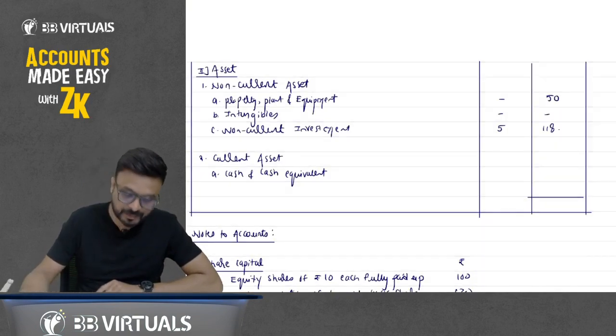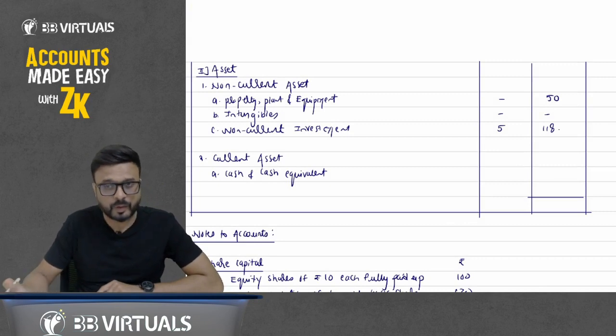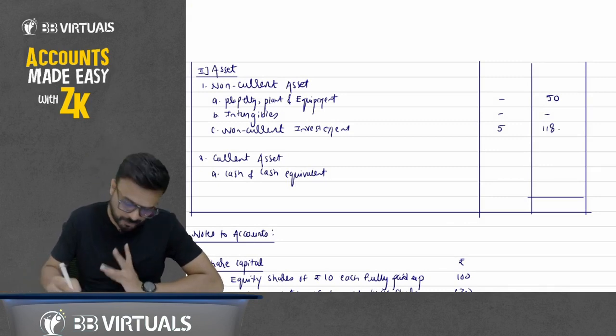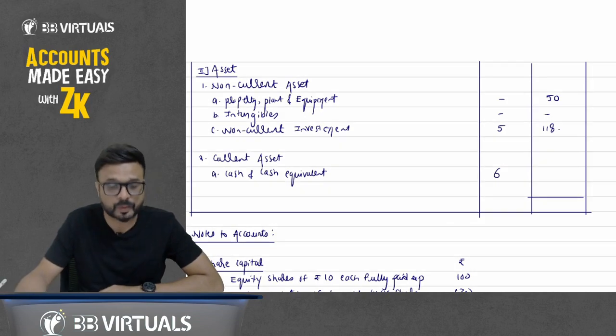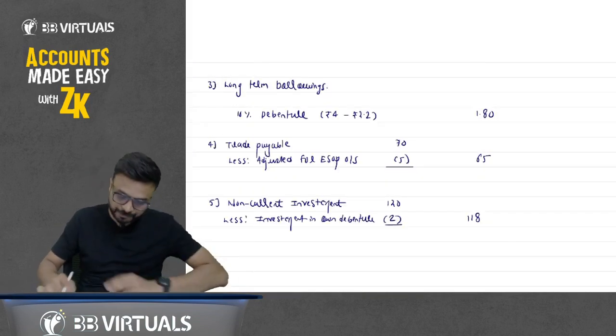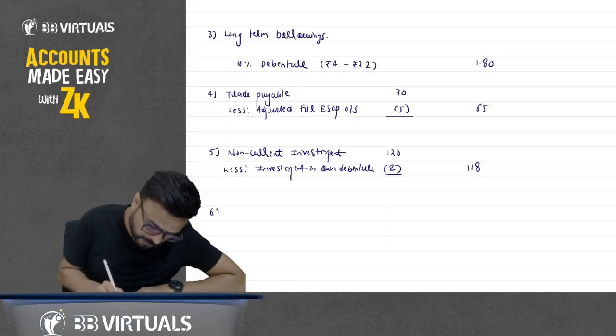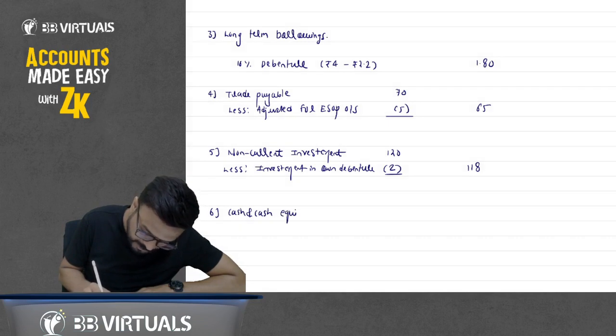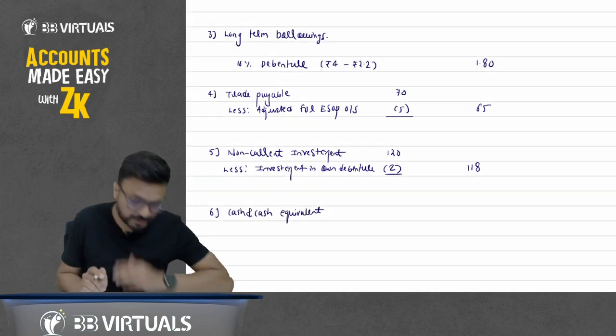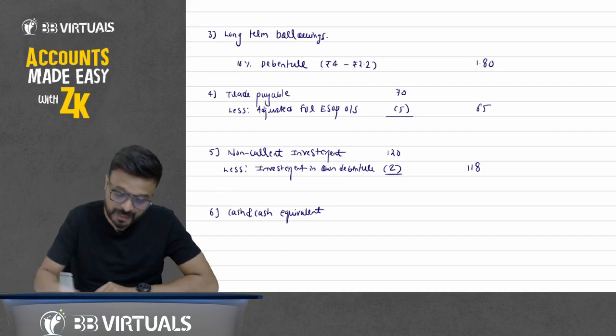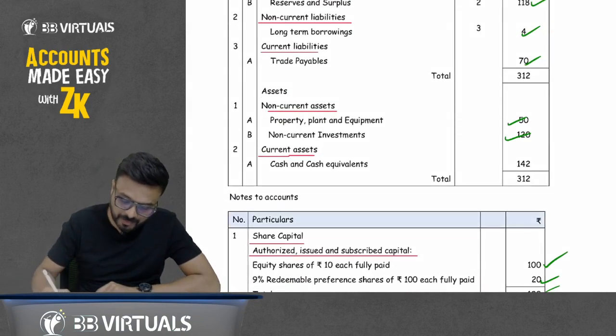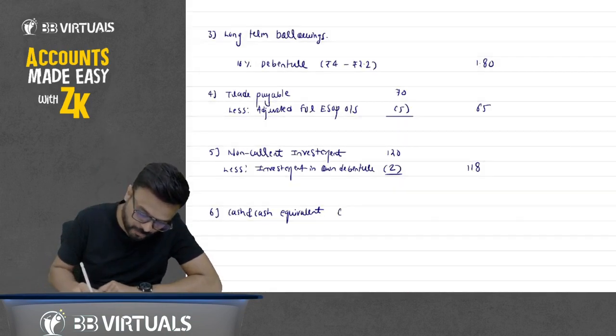Now last is cash and cash equivalent. If you want, you can make a notes to account on cash and cash equivalent. Notes to account number 6. So write down there, sixth one, cash and cash equivalent. How much is given in the question? 142. So 142.